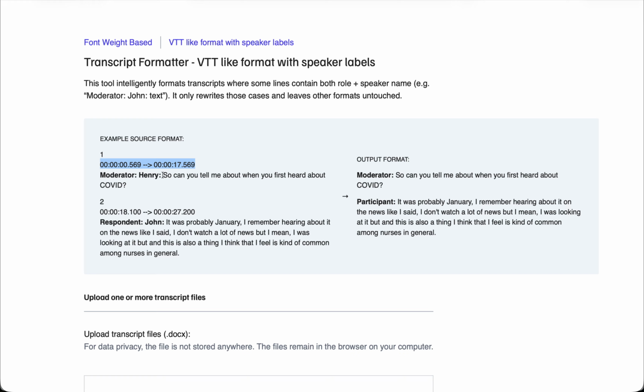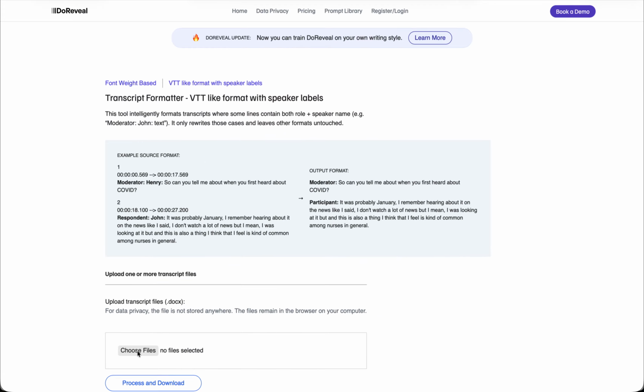And then there is a speaker's role and their name separated by a colon. So over here it says moderator, Henry, and then what they said. Similarly, respondent, John, and what they said. It could also be that the role is not there. It only says Henry and then what they said, and similarly John and what they said, and that's fine too. You can take this kind of format, upload it on this page, again process and download, and it will output something like this, which again you can take into DoReveal and import.